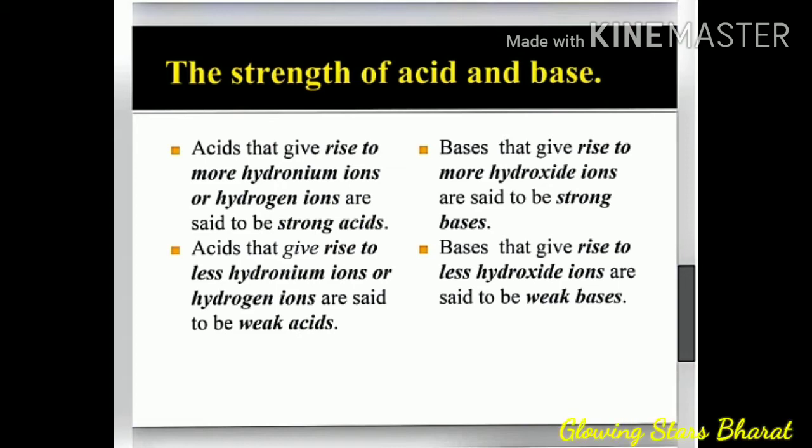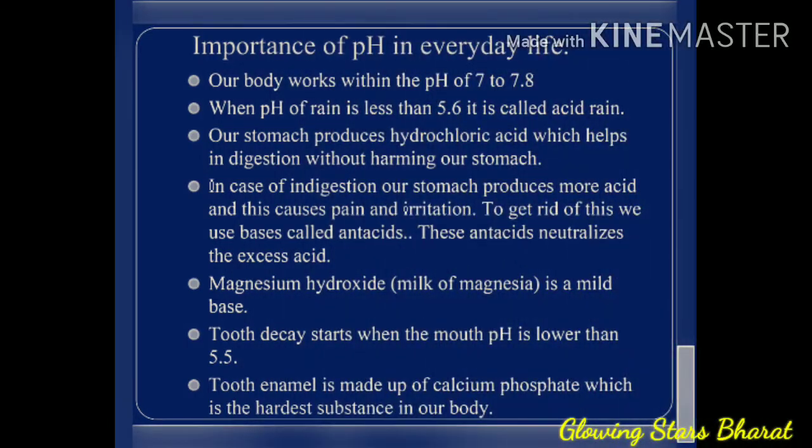Importance of pH in everyday life. Our body works with a pH of 7 to 7.8. When the pH of rain is less than 5.6, it is called acid rain.